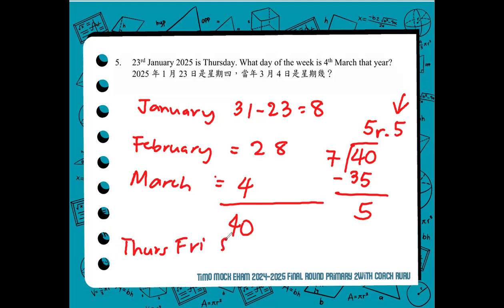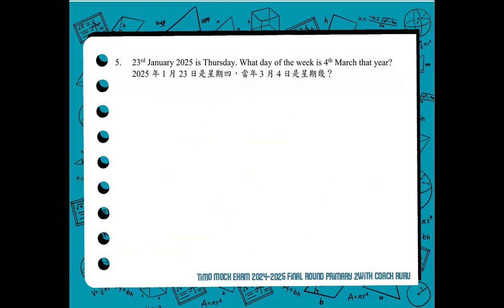Thursday, Friday, Saturday, Sunday, Monday, Tuesday. 5 days, or the remainder 5, is the 5 days after the 5th week. So 1, 2, 3, 4, 5. Meaning, March 4 is a Tuesday. 5 days after the 5th week is a Tuesday. So I hope you were able to follow the solution for number 5. Now we proceed to number 6.